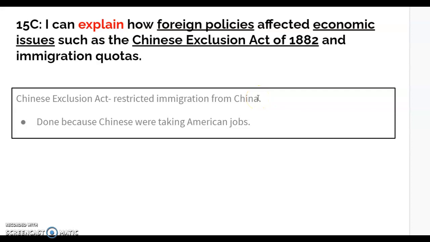So we had the Chinese that were coming into California and at Angel Island, and they were working on the railroads. They were working the very, very harsh, hard jobs in the mines and on the railroads. And basically, the government passed an exclusion saying that Chinese people were not allowed into Angel Island and into the United States. And this was because the Chinese were coming in and people felt like they were taking American jobs. So the Chinese were basically sent back and restricted from coming into the US.